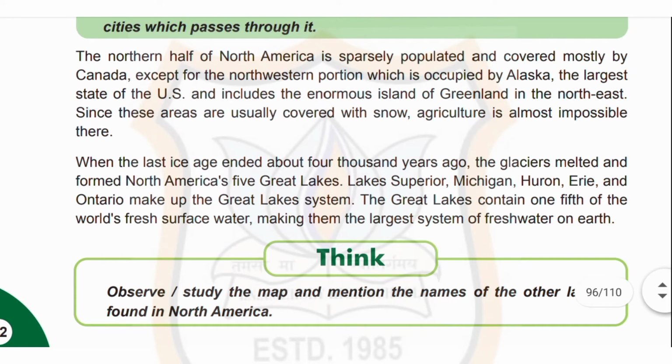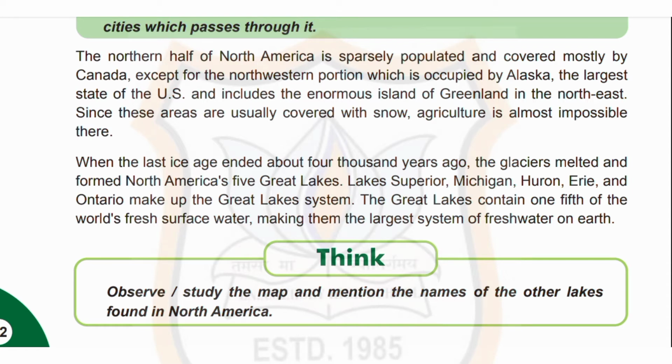The northern half of North America is sparsely populated and covered mostly by Canada, except for the northwestern portion, which is occupied by Alaska, the largest state of the US, and includes the innumerable islands of Greenland in the northeast. Since these areas are usually covered with snow, agriculture is almost impossible there.